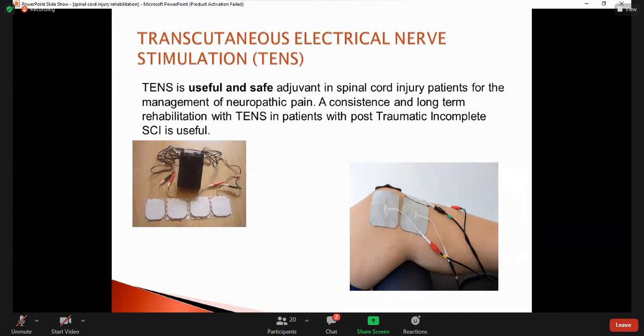The other theory says that nerve stimulation raises the level of endorphins, which is the body's natural pain-killing chemical. So according to both these theories, this helps in decreasing the pain of the patient, who usually has neuropathic pain at the time of the injury or after the injury.